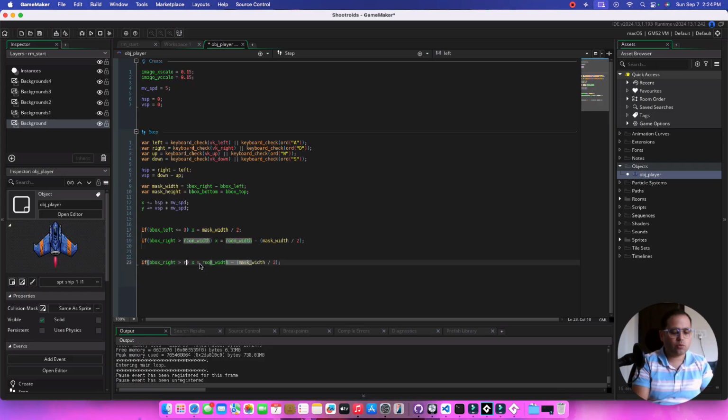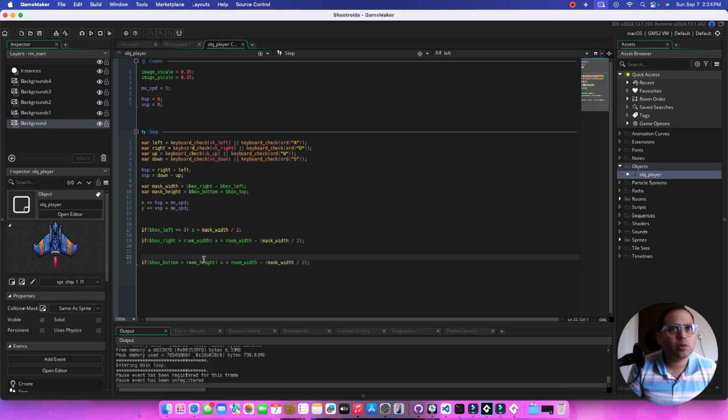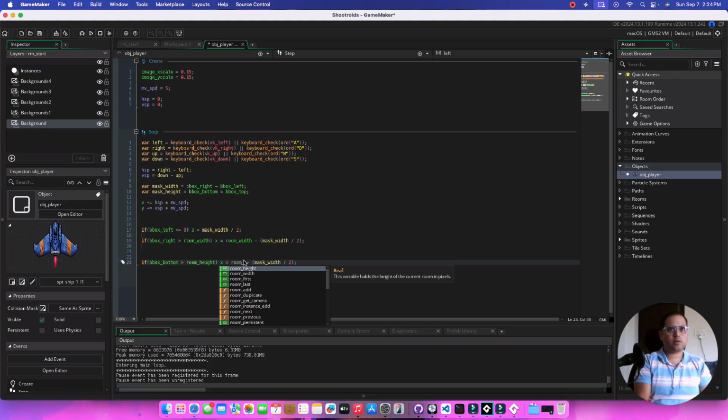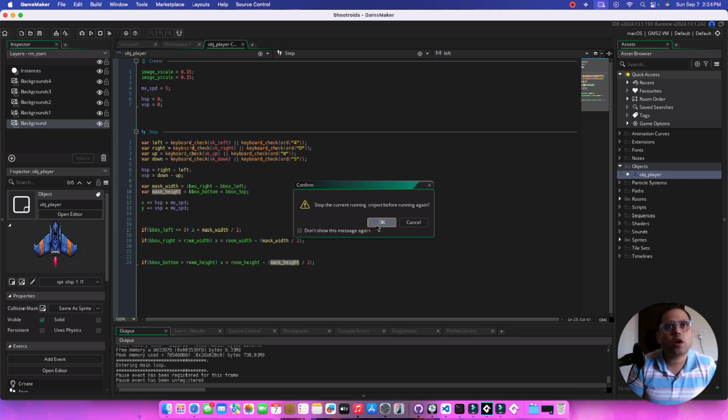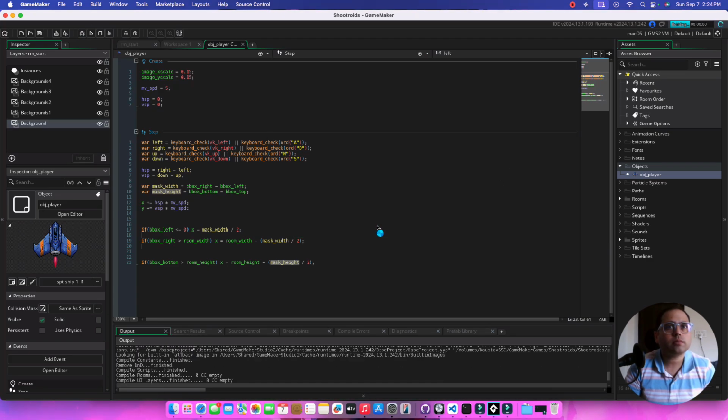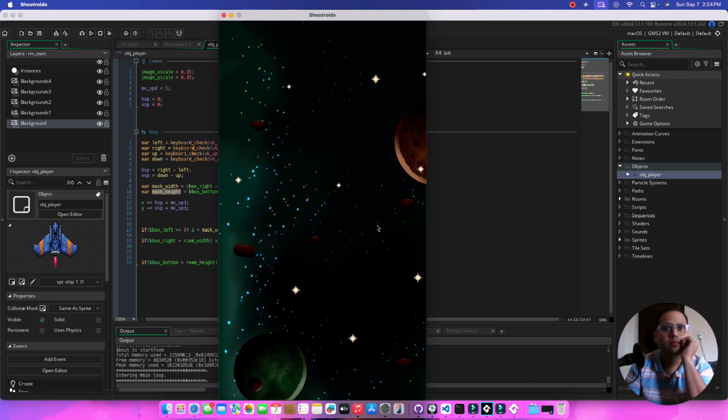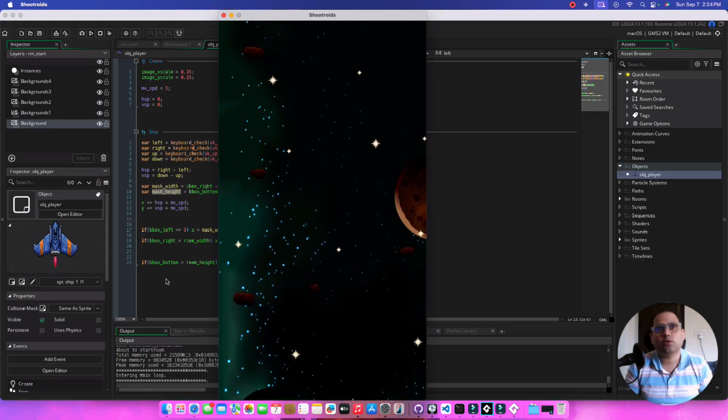We have room_height, and if bbox_bottom is greater than room_height, then y is going to be room_height. Instead of mask width, we're going to use the mask height divided by 2, adding the adjustment there. At this point, we should not be able to leave the room. If you go down, we just left the room.